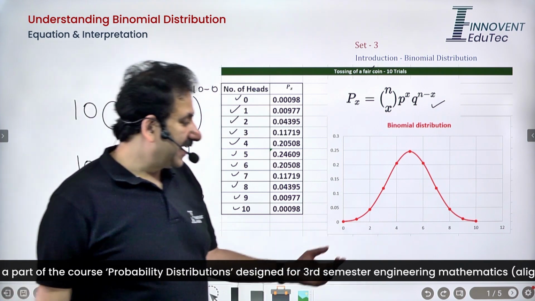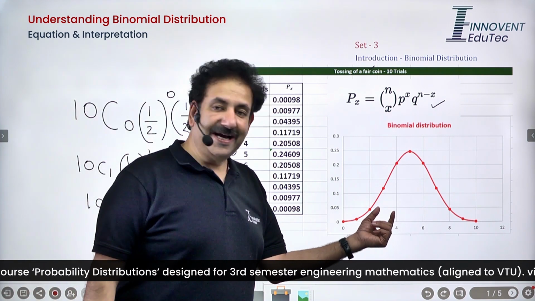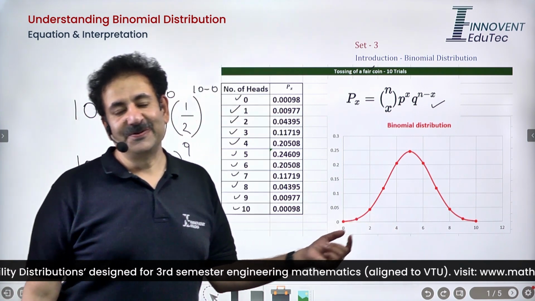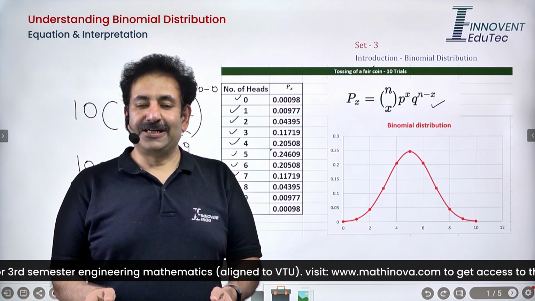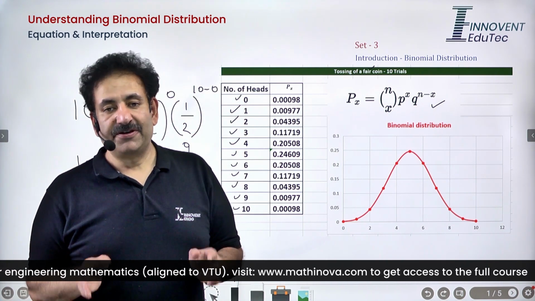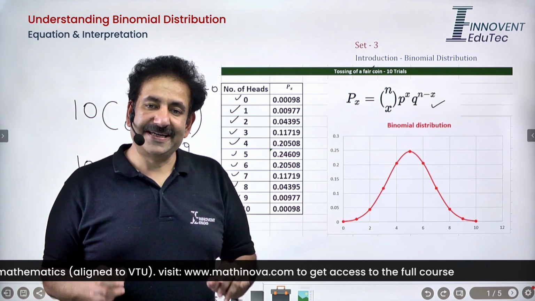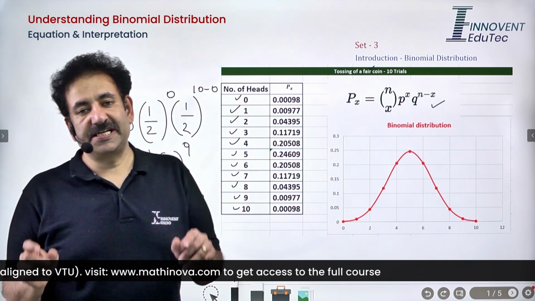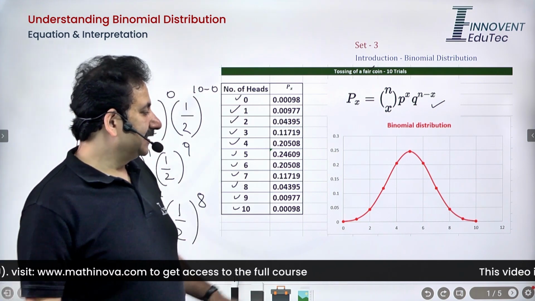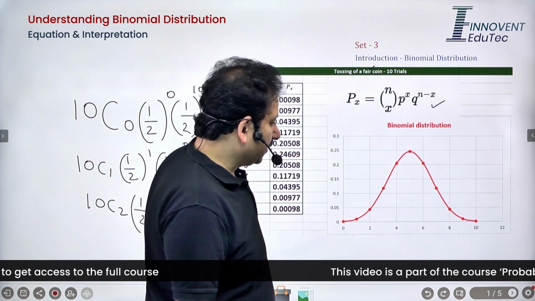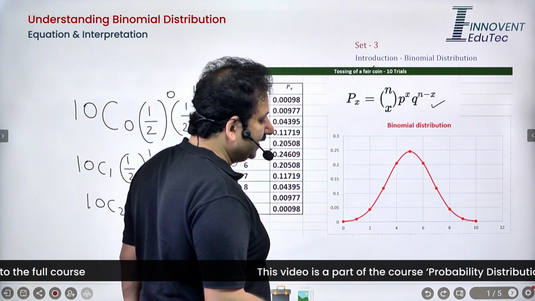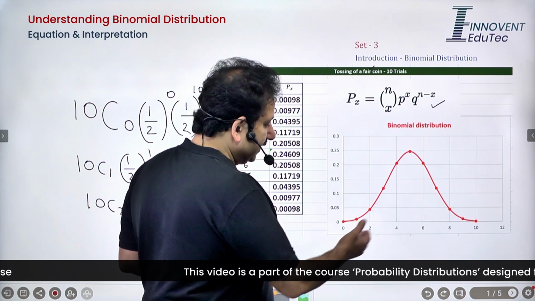And I have arrived at a very, very interesting shape, a shape that is highly familiar to you, because I am referring to the normal or the Gaussian distribution, where the probability density curve assumes the shape of a bell. Am I right? And the same thing you are seeing here, but however, here I cannot define probability for any value x other than the integer.